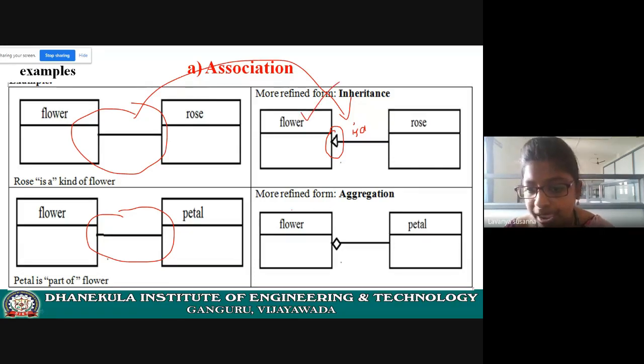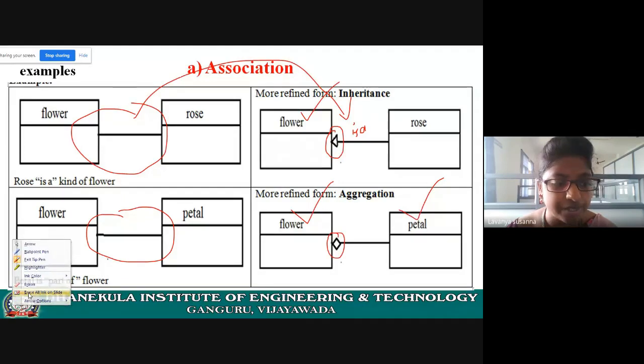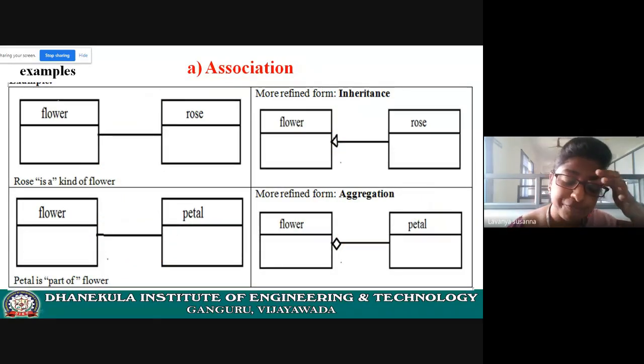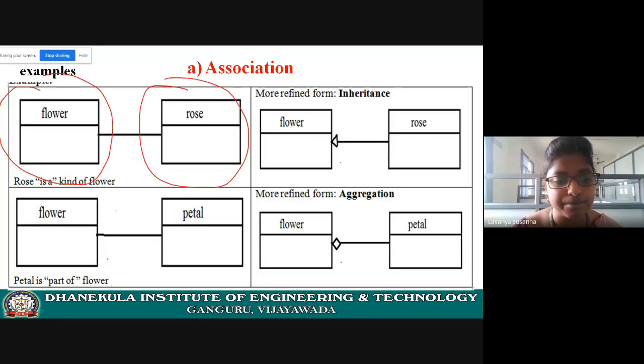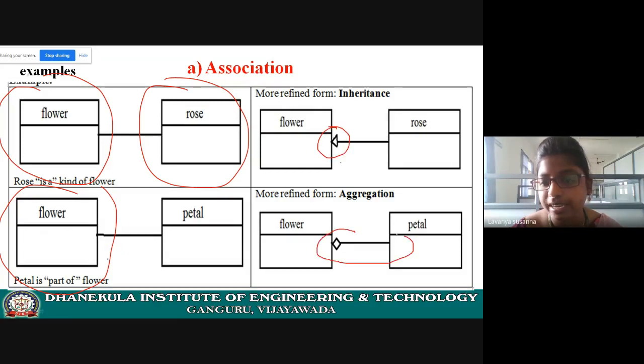Now let us see aggregation. Petal, next flower. Now see here. This symbol is important. The diamond symbol represents aggregation. Petal is a part of flower. See the direction. Petal is a part of flower. I hope you understood. In this way, you need to represent. These are the symbols for classes. And this is the symbol for inheritance. And this is the symbol for aggregation.